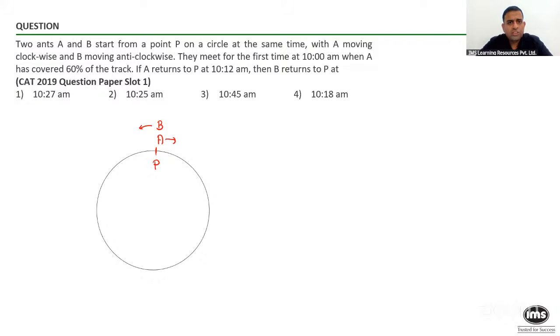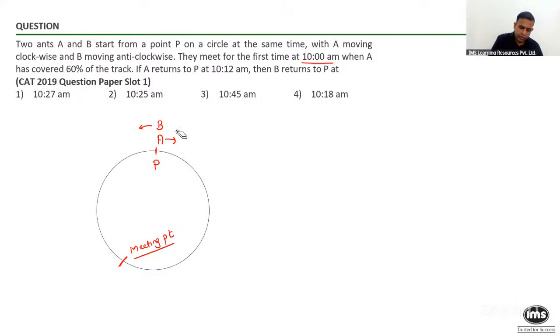I don't know the starting time of A and B, but what is given is at 10 a.m., they are meeting for the first time where A has covered 60% of the track. Let me ask you, do you think they are going to meet somewhere over here? I'm just drawing a rough diagram. This being the meeting point. Yes or no? Somewhere over here.